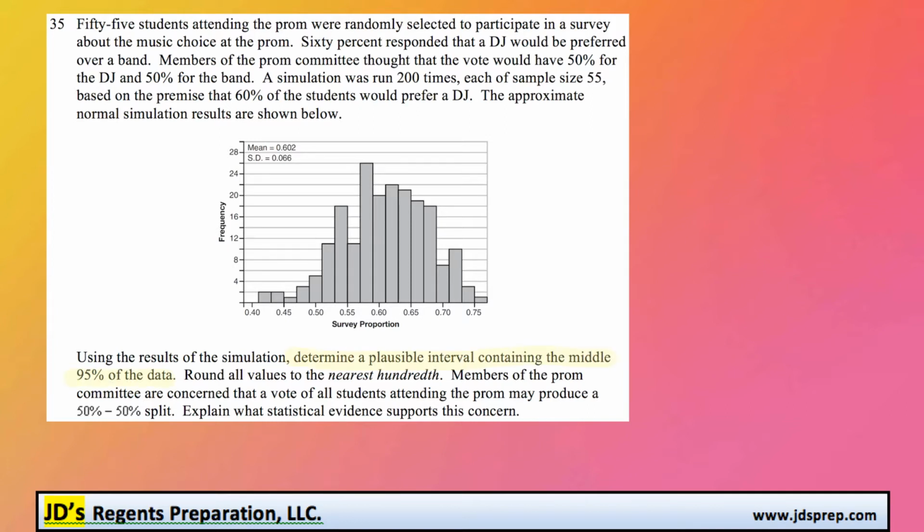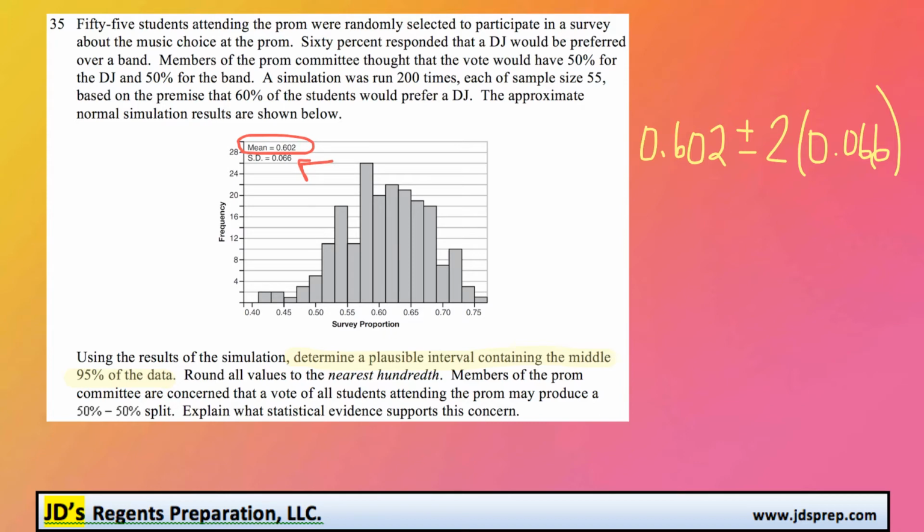data. So in order to do that, we're going to look at the mean, which is here, being 0.602, and we're going to both add and subtract 2 of the standard deviations to get that 95% interval. So we're going to take the mean and both add and subtract 2 of the standard deviations, being 0.066.